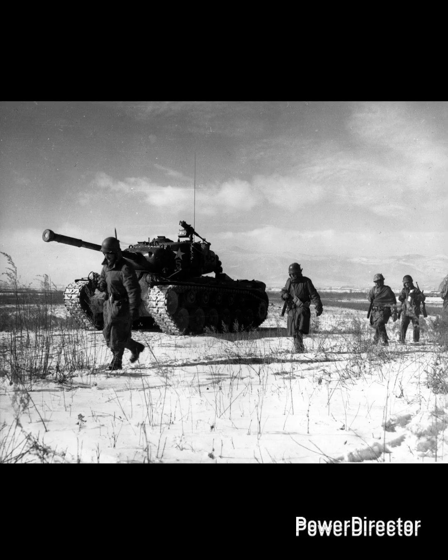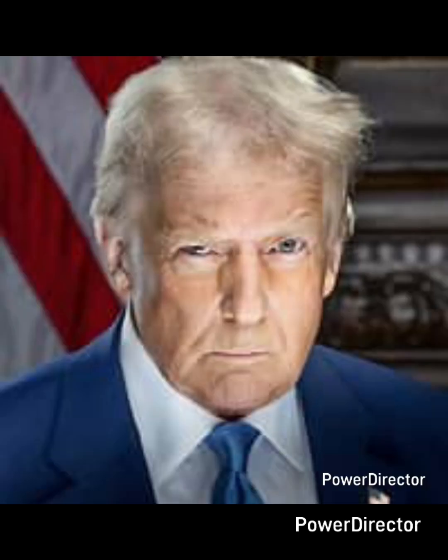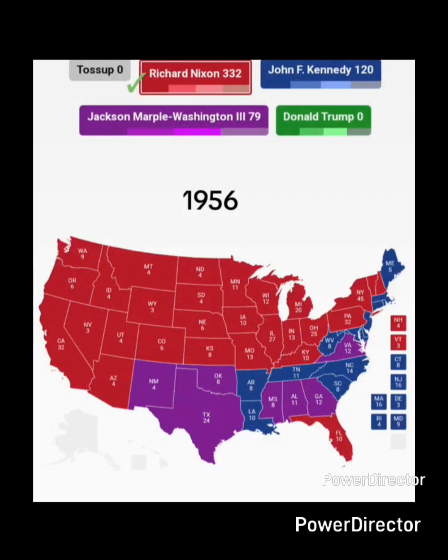While this was all going on, the events of the Korean War were happening, which had been going on since the beginning of the decade. Trump was also back, running as a third party. Nixon ended up winning with 322 electoral votes. Kennedy received 120 electoral votes, and Jackson Marple Washington III received 79 electoral votes.